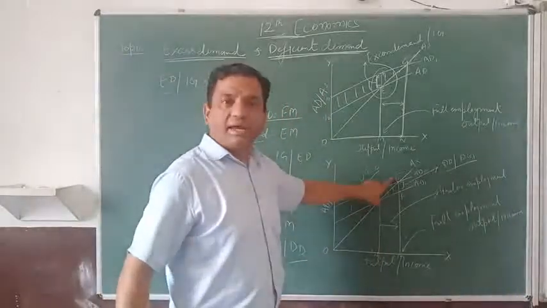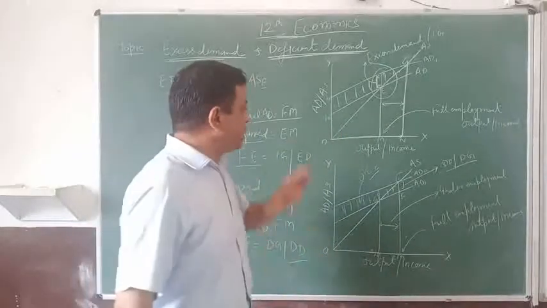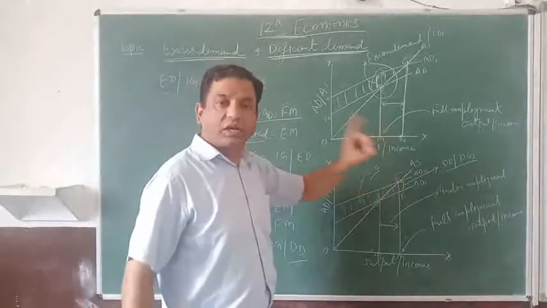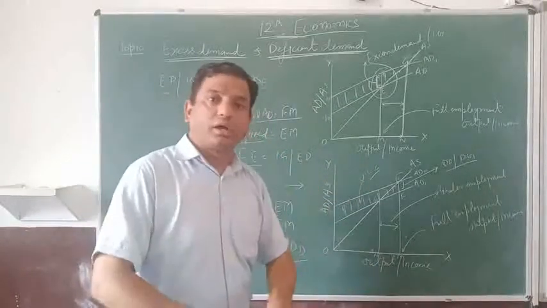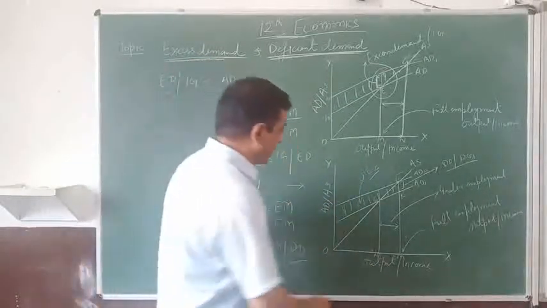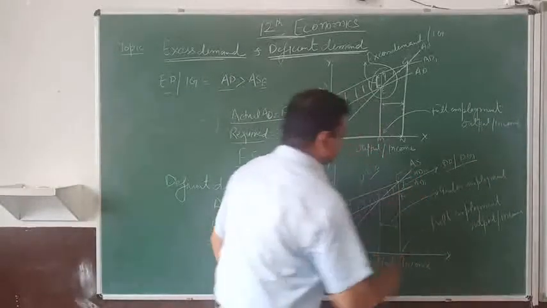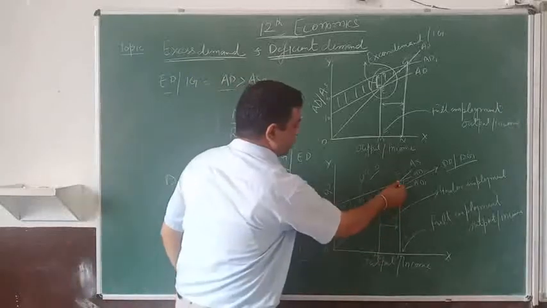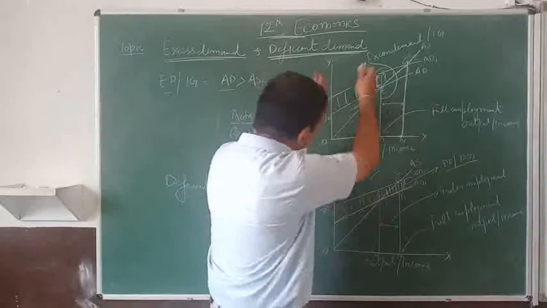E वो लेवल है यहाँ पर एग्रीगेट डिमांड को होना चाहिए, which is required by the economy, where all the factors of the production, land, labor, capital, entrepreneur are fully applied. But in actual, aggregate demand is less than that. Aggregate demand is this. This is the aggregate demand in actual. So it should be here, but actually it is there.